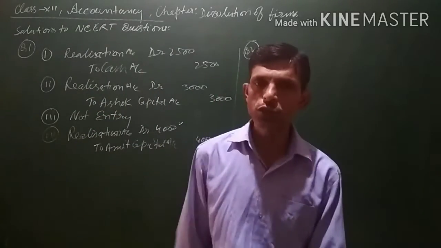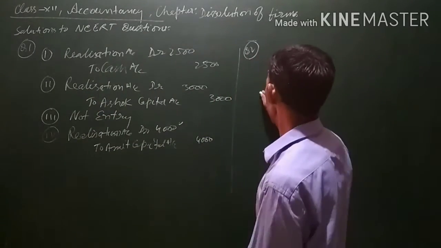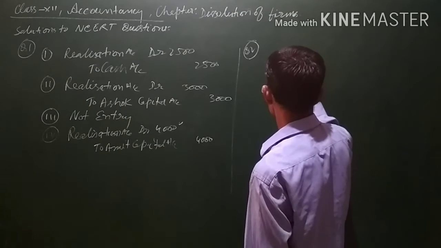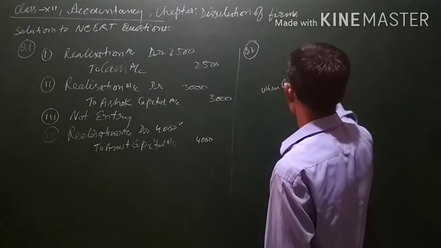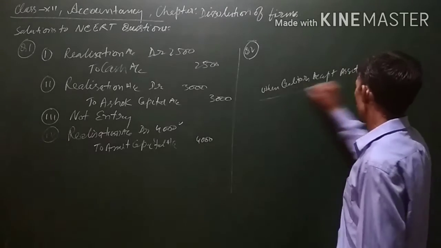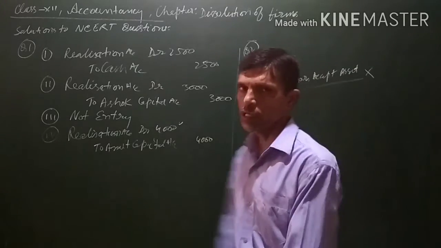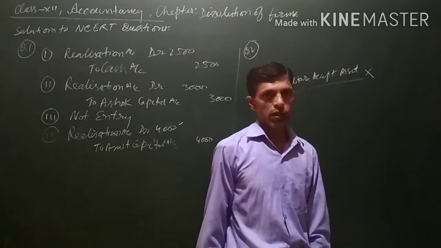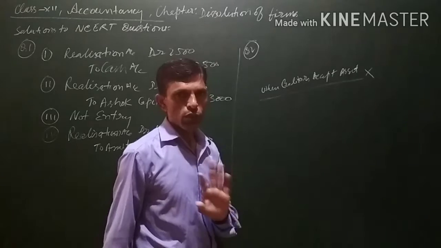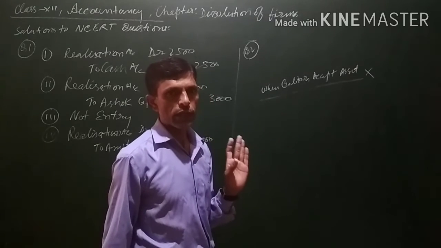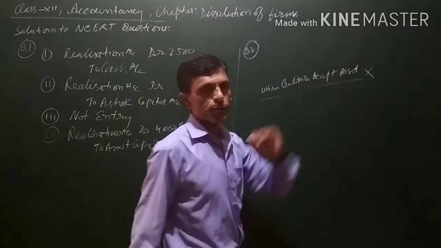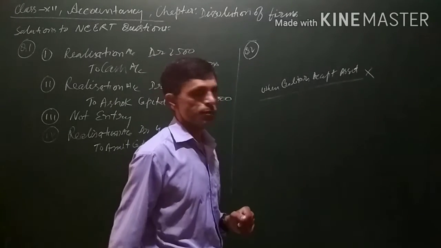One important thing to be noted in this matter is when creditors accept any asset in discharge of the liability, no entry is passed. When creditors accept any asset, no entry is passed for those transactions.